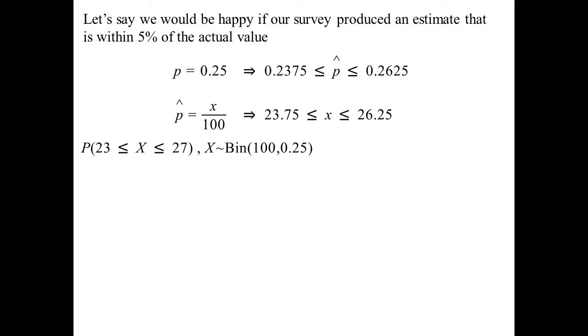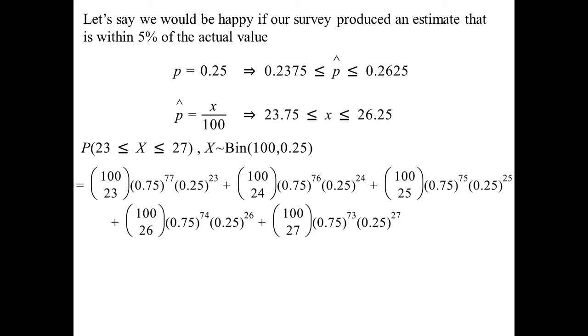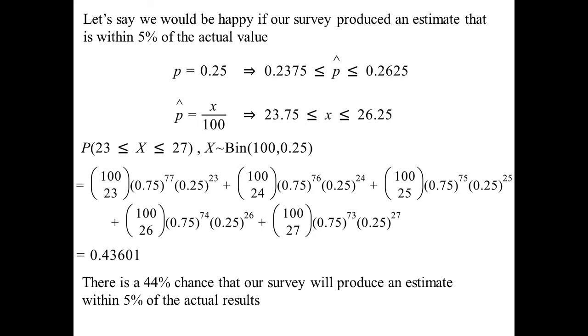That's binomially distributed. I know that there were 100 in there and 0.25 is our probability. So I could add up all these and I get 0.43601. So there's a 44% chance that my survey will produce an estimate within 5% of the actual results. Is that good? Is that bad? But here's the interesting thing.